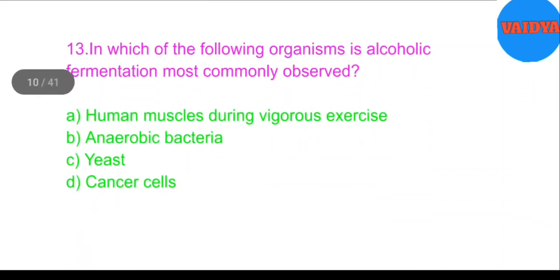13. In which of the following organisms is alcoholic fermentation most commonly observed? A. Human muscles during vigorous exercise, B. Anaerobic bacteria, C. Yeast, D. Cancer cells. Answer: C. Yeast.